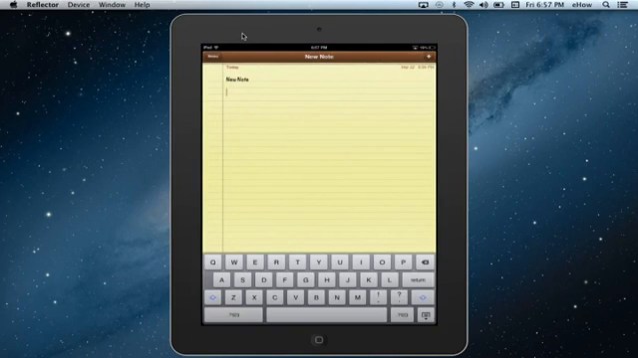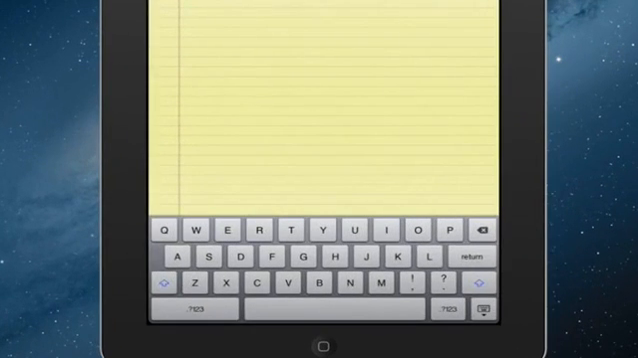When you go to a new line, as you can see in the lower left and right of your keyboard, the Shift key is already on. When you start a new sentence, generally it does that for you automatically.